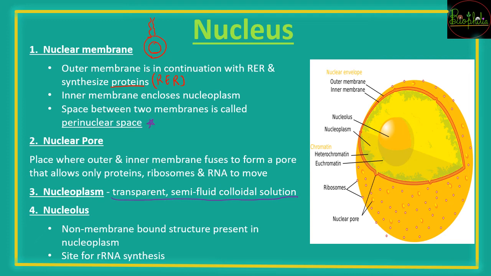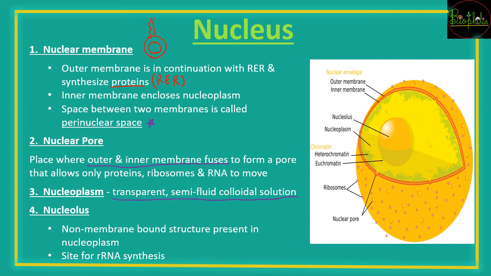So where is the perinuclear space? It is not beyond the inner membrane but between the inner and the outer membrane. Then is the nuclear pore. Like a pore, it is kind of an open space. So this space is the place wherein the outer and the inner membrane fuse, and that fusion place allows the proteins, the ribosomes, and the RNA to move in and out. Generally RNAs move outside, like mRNA or rRNA, they go outside the nucleus. So these will move out from the nuclear pore.